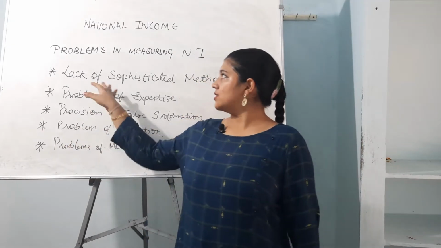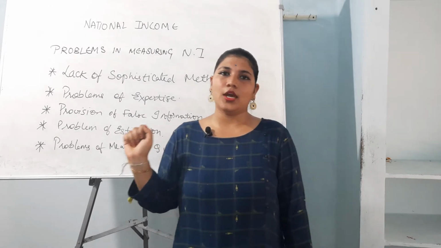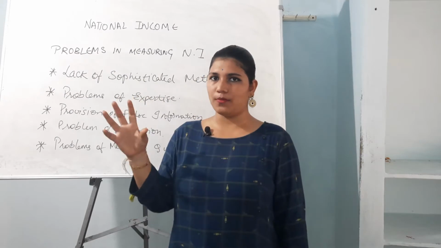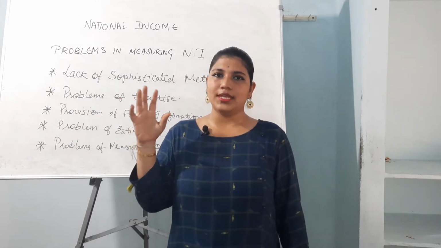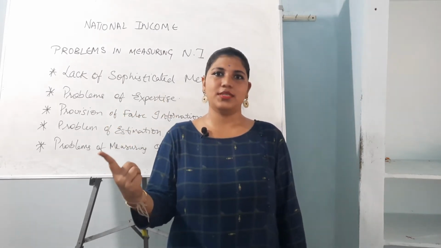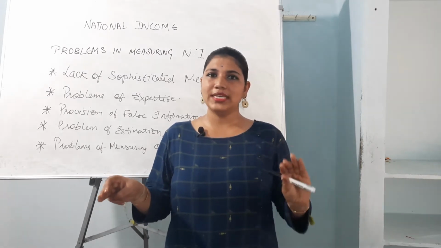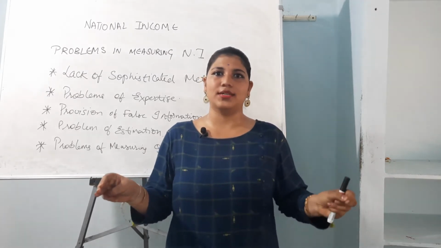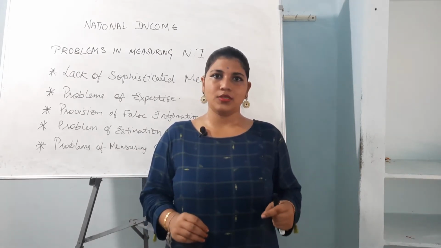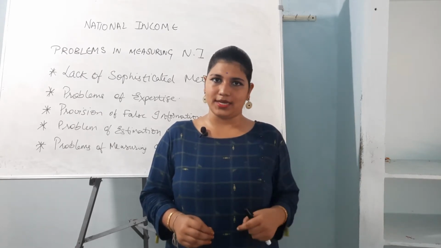Okay. The first one is lack of sophisticated techniques or methods. Now, to solve a small problem or difficulty, there are 3 different methods: the easiest method, the toughest method, and a moderate method. So we need to choose the easiest method that reduces the work burden and gives us a lot of time to go forward, and that kind of method and planning should be there.